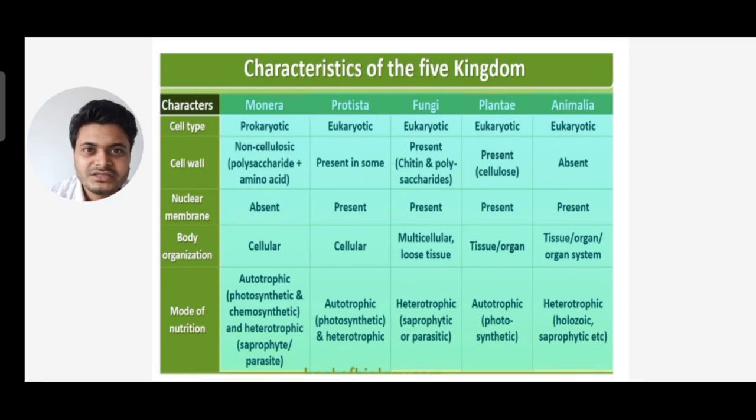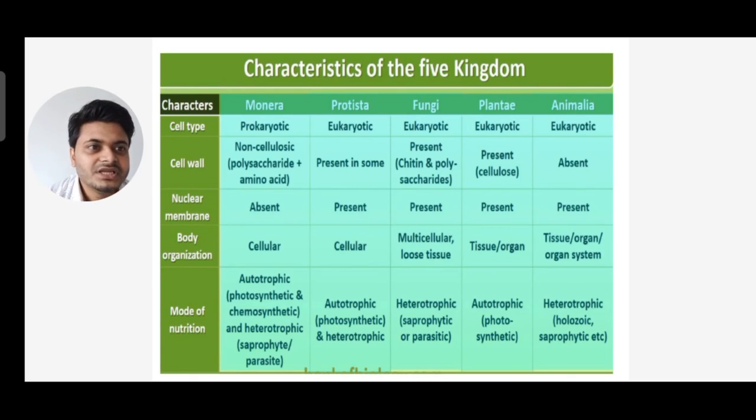Under Protista also we find both autotrophic and heterotrophic methods, where autotrophic means photosynthetic. Under fungi, all are heterotrophic, by parasitic or saprophytic mode of nutrition. Under Plantae, all are autotrophic, by photosynthesis.